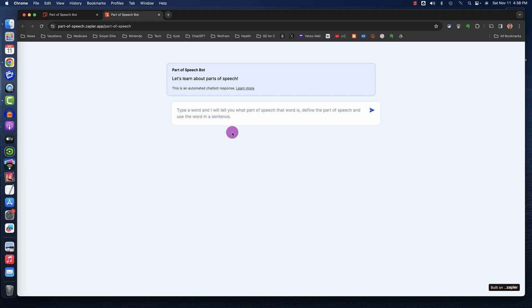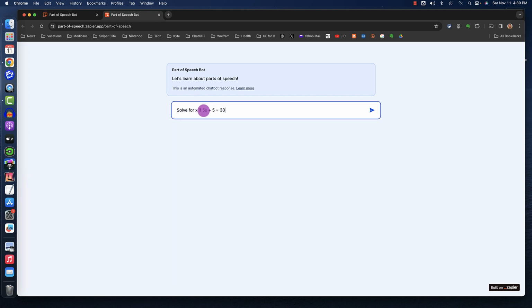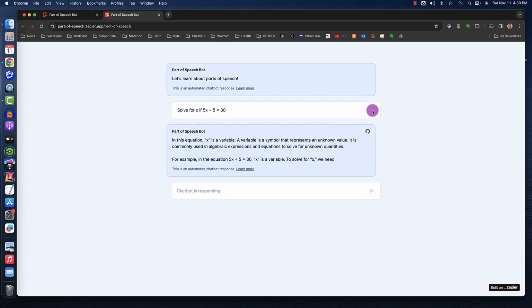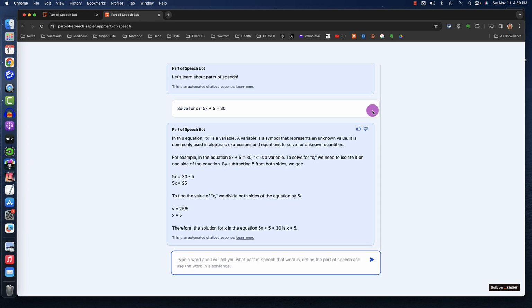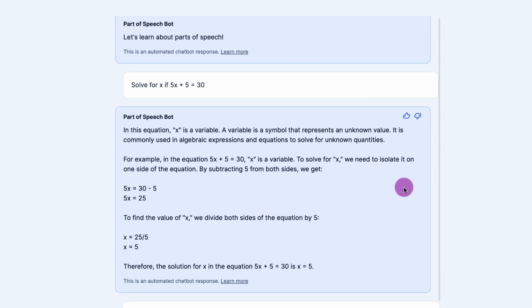Let's say instead of just typing in a word, I type a prompt that has nothing to do with parts of speech. So I typed an algebra equation. Solve for x if 5x plus 5 equals 30. I click the blue arrow, and ChatGPT will show me the steps for solving this equation.